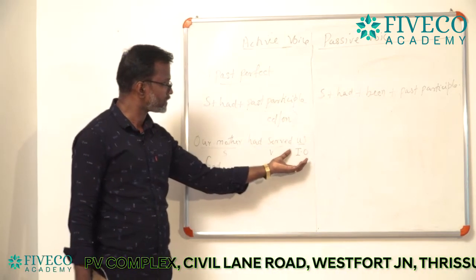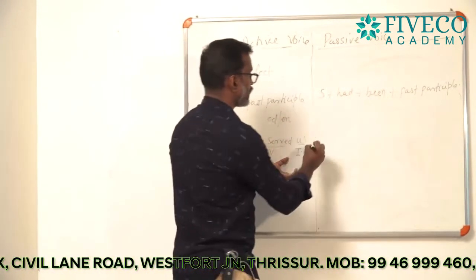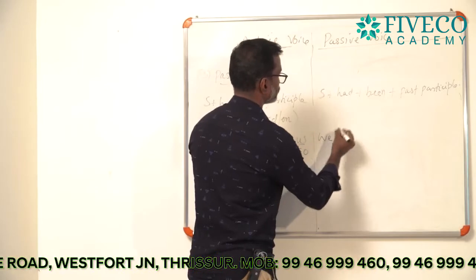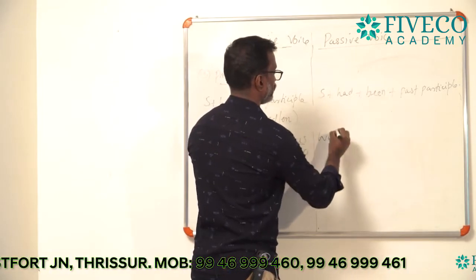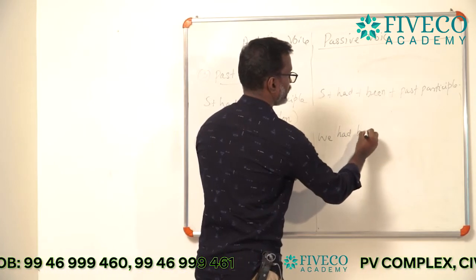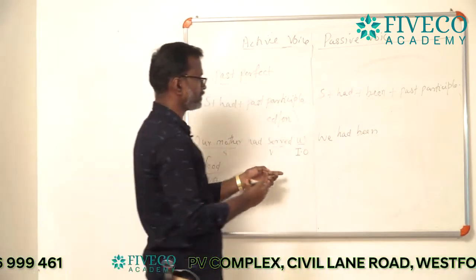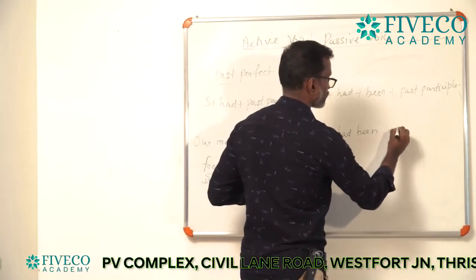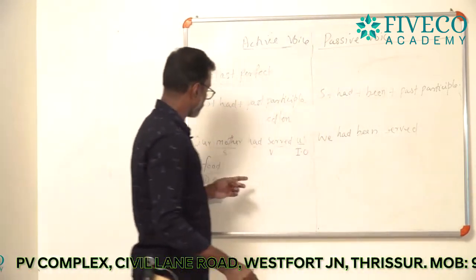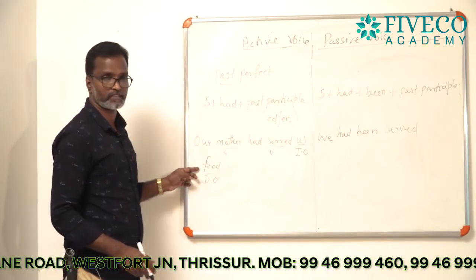So, you just use the indirect object first, us. Us will become we. Then you can use the formula. We had been plus past participle, that is served. We had been served. Then you can use the second object, food, that is the second object.